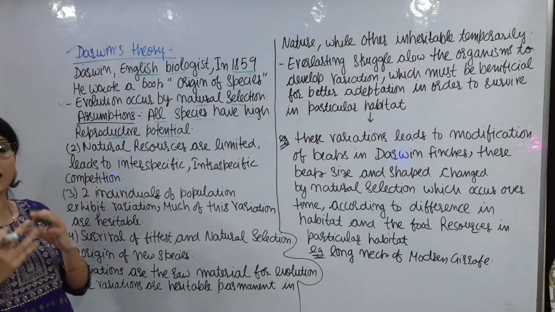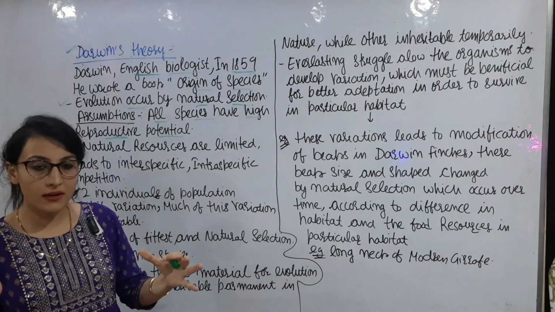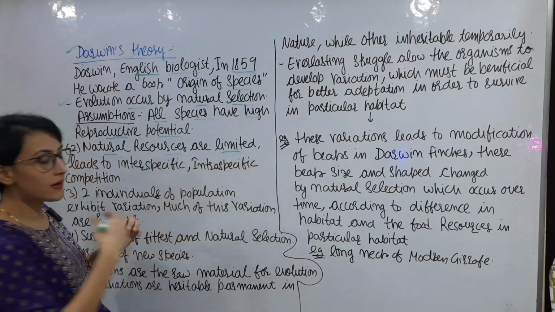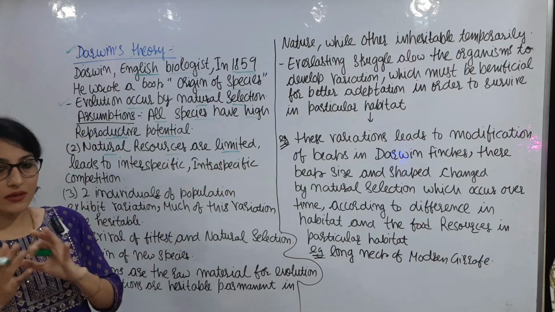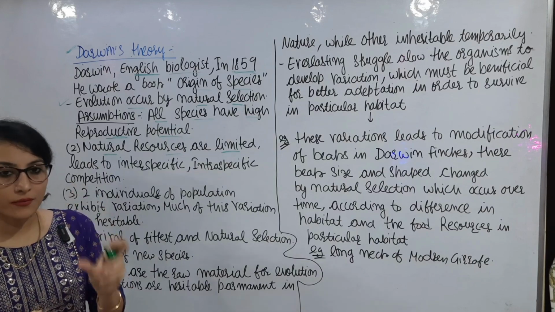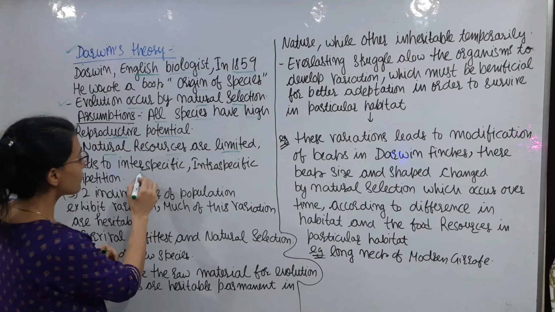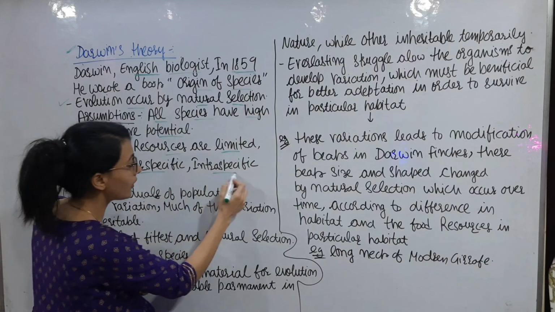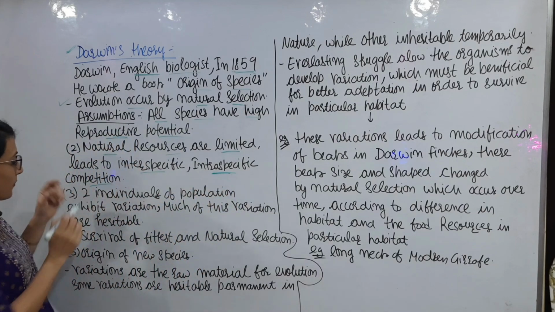If the offsprings are in large number, the space is in limited amount, or we can say the natural resources are always in limited amount. So this limited resource leads to the competition among the individuals of different species, which is called the interspecific competition, and the individuals of the same species, which is called the intraspecific competition.